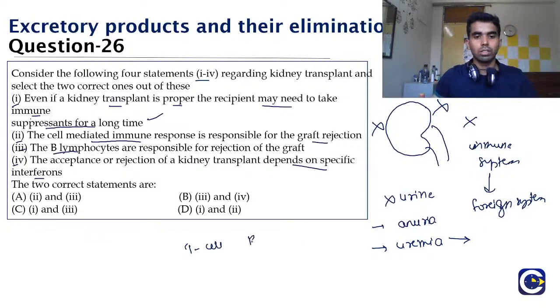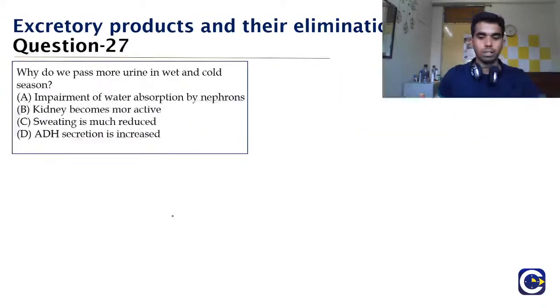One is the T cell and one is the B cell. So this graft rejection is done by the T cell, or the cell mediated immunity, not the B cell or the humoral immunity. So this second is also correct. And this graft rejection is not due to interferons, it is non acceptance, it is due to HLA typing. Okay, you don't need to know this. So the correct answer is option D, as Priya correctly said. It is option D, that is first and second.